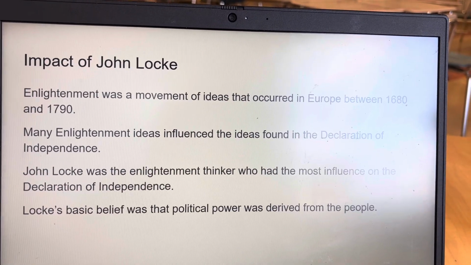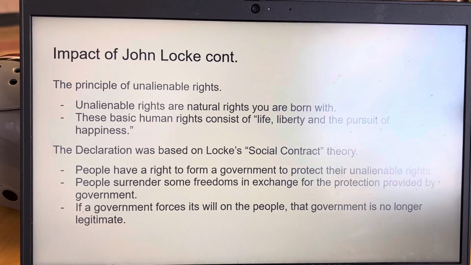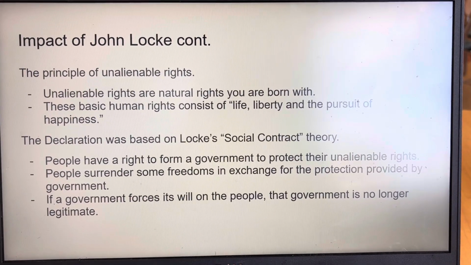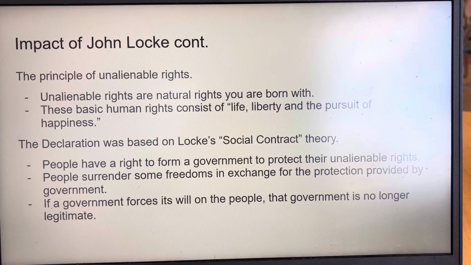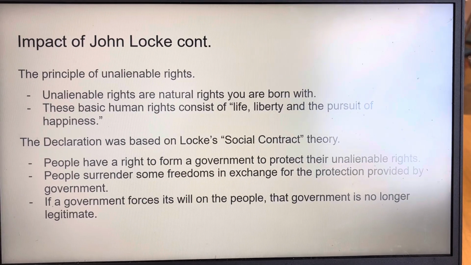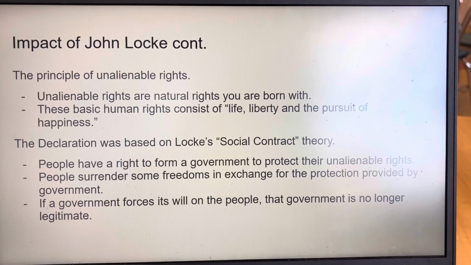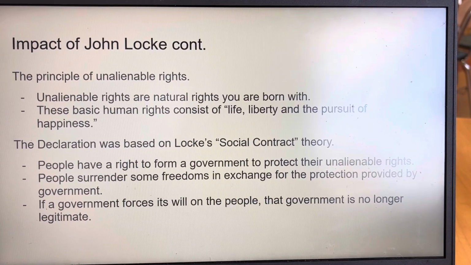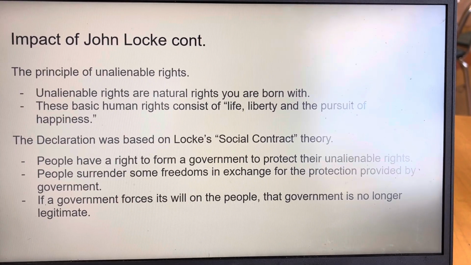The Declaration states that all people have certain unalienable rights. Those are natural rights you are born with. People have these rights simply because they are human beings. These unalienable rights are those given by God to people at the creation. These basic human rights consist of life, liberty, and the pursuit of happiness. These rights are God-given. The government did not give people these rights. Thus, the government cannot take away these rights. Any government attempt to abolish or take away these rights would violate God's will.